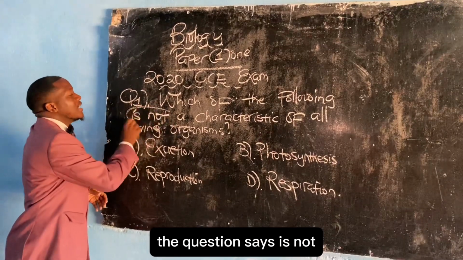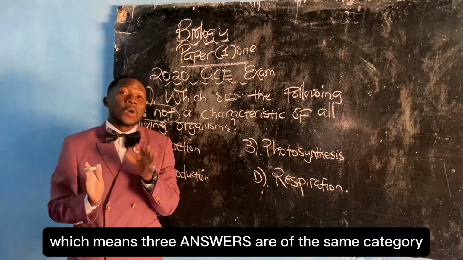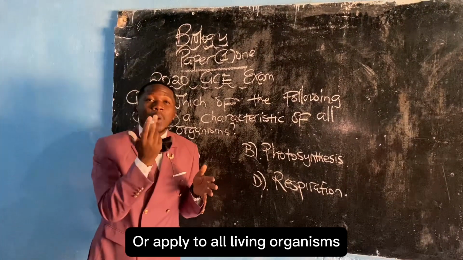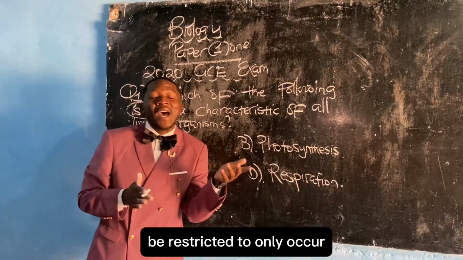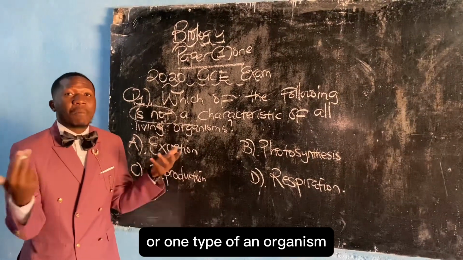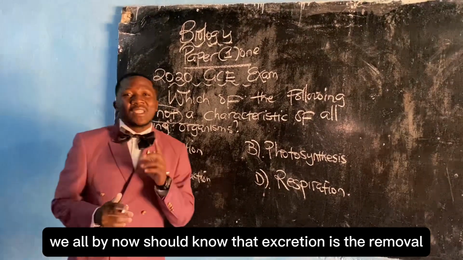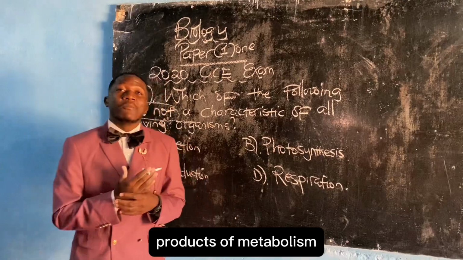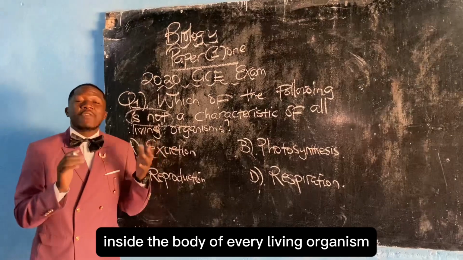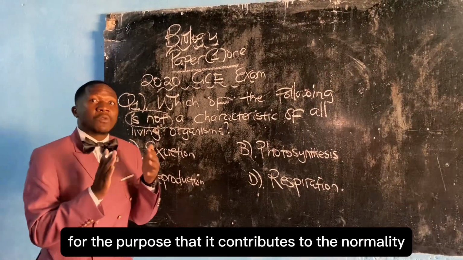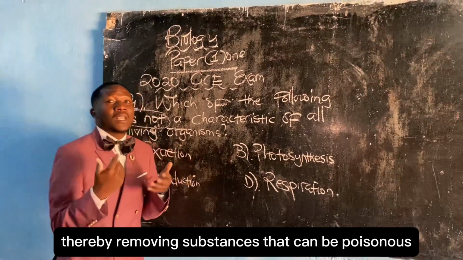The question says is not. This is the specification, which means 3 answers are of the same category or apply to all living organisms. But one of the answers could possibly be restricted to only occur in one different organism or one type of an organism. When we talk about excretion, we all by now should know that excretion is the removal of toxic waste products of metabolism, and this is an important process inside the body of every living organism for the purpose that it contributes to the normality in the functioning of the body, thereby removing substances that can be poisonous.